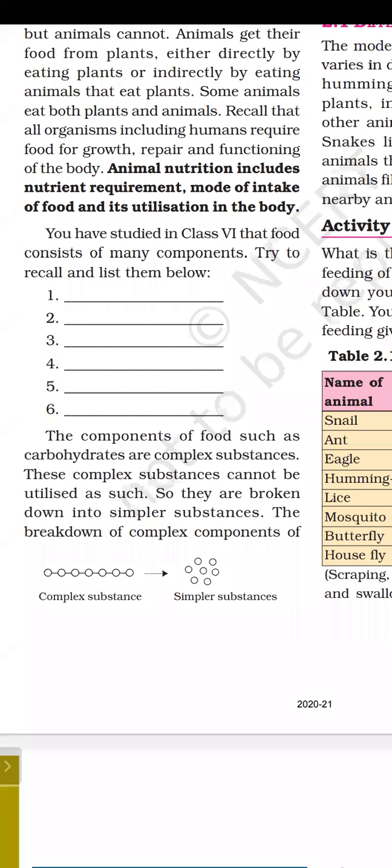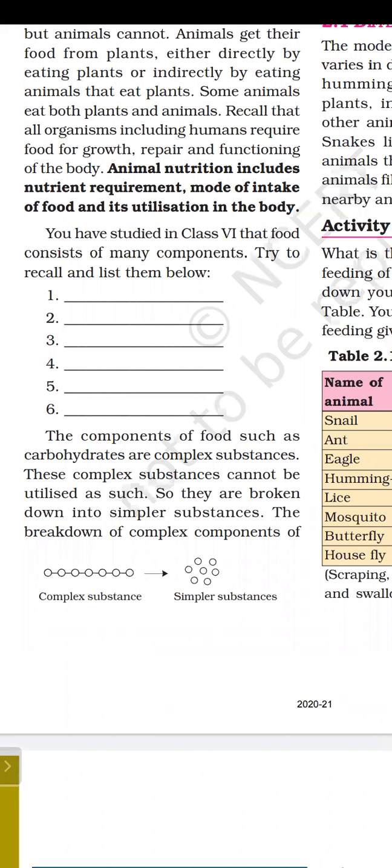These are the nutrients, the components of the food. Carbohydrates are complex substances, and the body cannot use these components directly. If we take carbohydrate directly, the body cannot use it, because complex substances cannot be absorbed by our body.